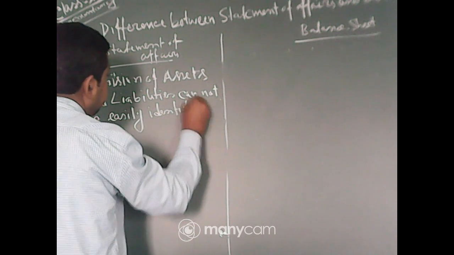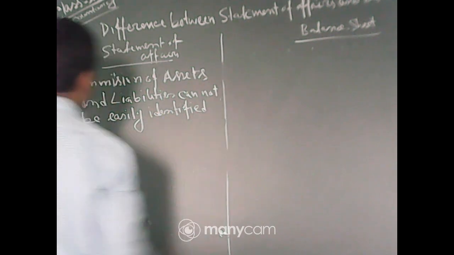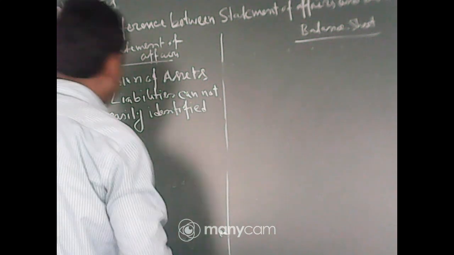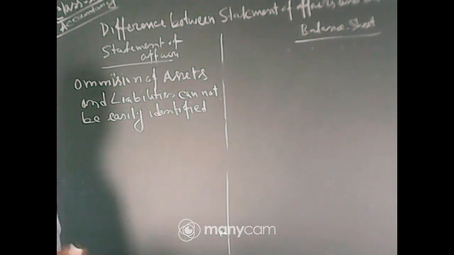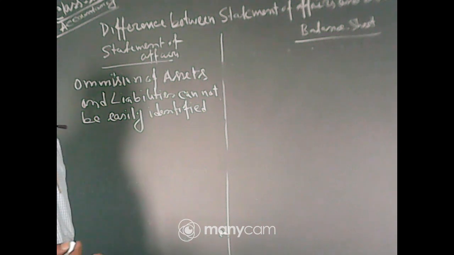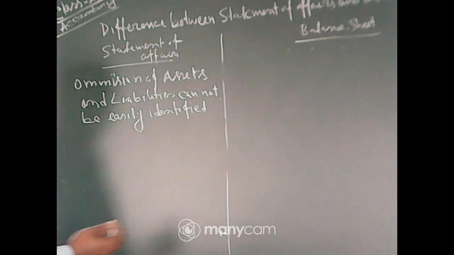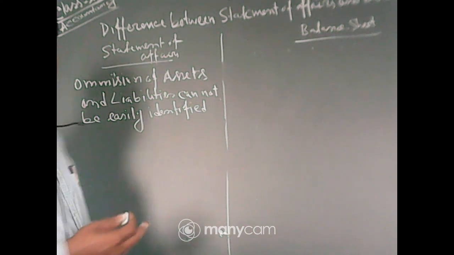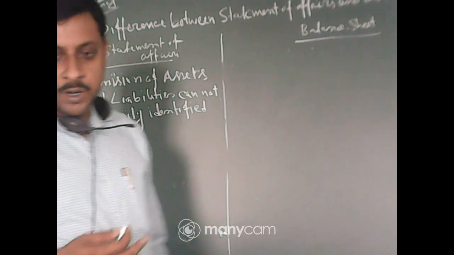Okay, here if you miss any asset and liabilities of the particular businessman or business owner, it is very difficult because here the proper records are not maintained.